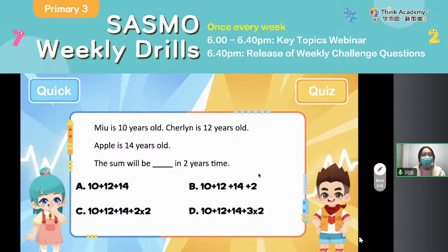Okay, next one. Oh, this is a bit hard, right? If I just tell you teacher Mew is 10 years old, teacher Shirley is 12 years old, teacher Apple is 14 years old, so the sum will be what in 2 years' time? Pay attention. This is not only about the change. This is about the total ages. Okay, so here, what is the sum? Think about it. This one is a bit hard.